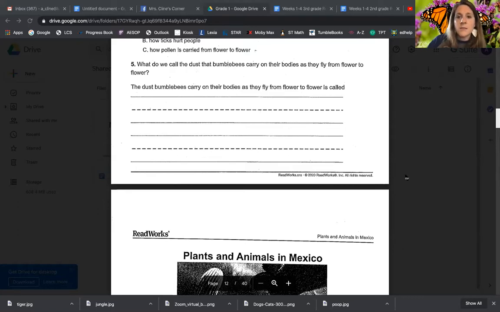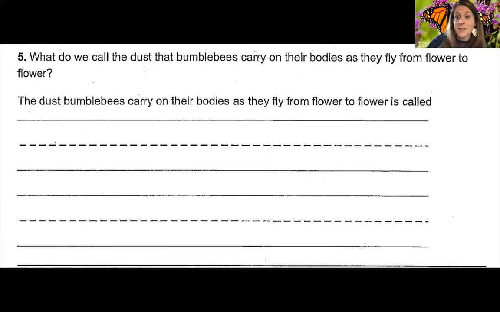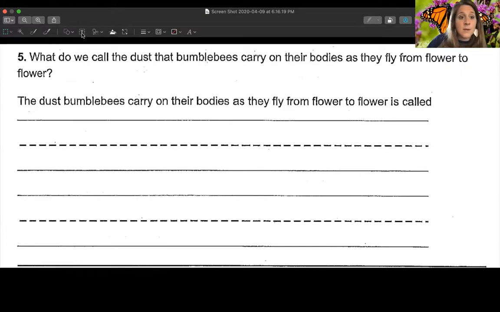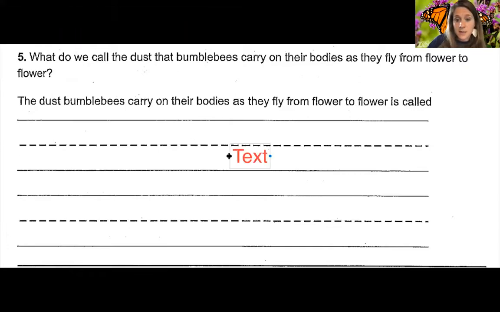So what I'm going to do is switch over and help you guys get that sentence written. I want you guys to write a complete sentence. Even though they started to restate it, I want you to push yourselves and actually write it, okay? So let me get the text box here.